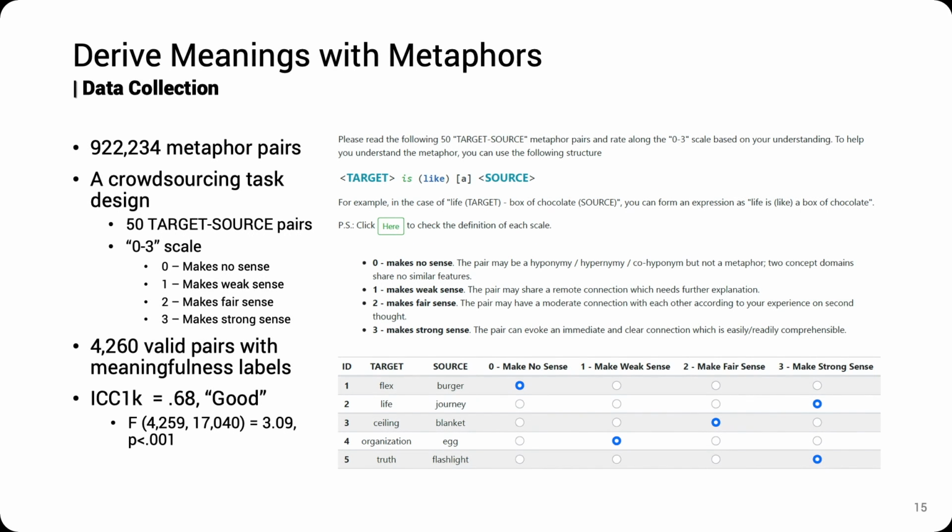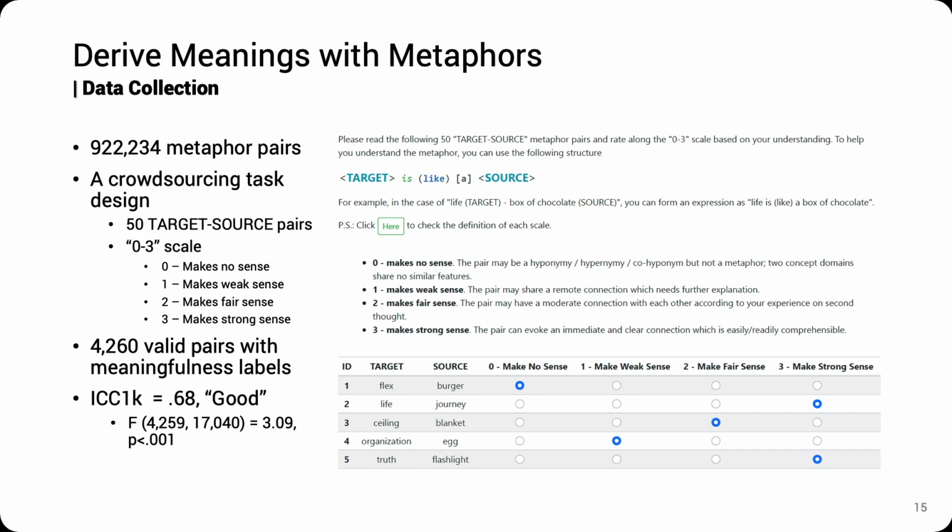At the very beginning, we would love to mention that we consider language as a proxy to study metaphor by referring to previous research. To tackle the third question, we want to find meaningful metaphors first. So we started by obtaining a large metaphor dataset containing more than 900,000 unique metaphor pairs with pair frequencies.